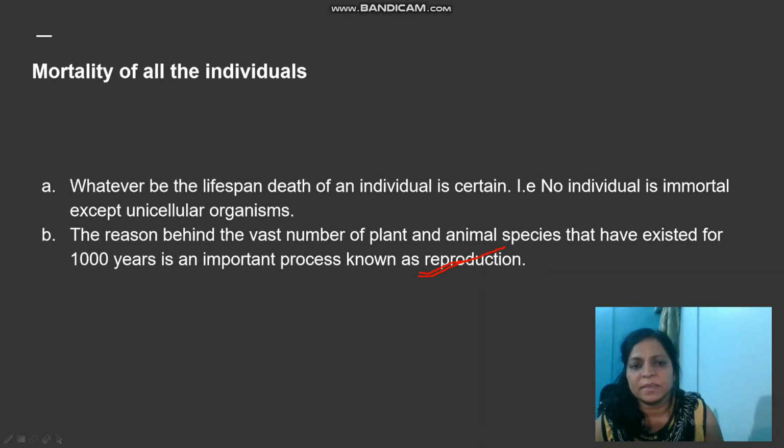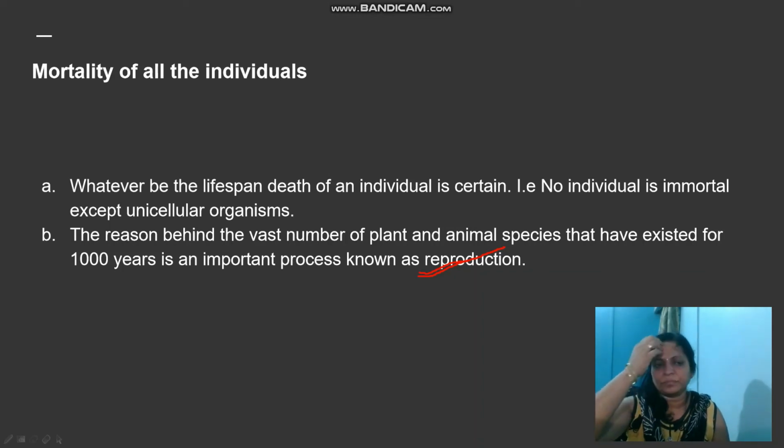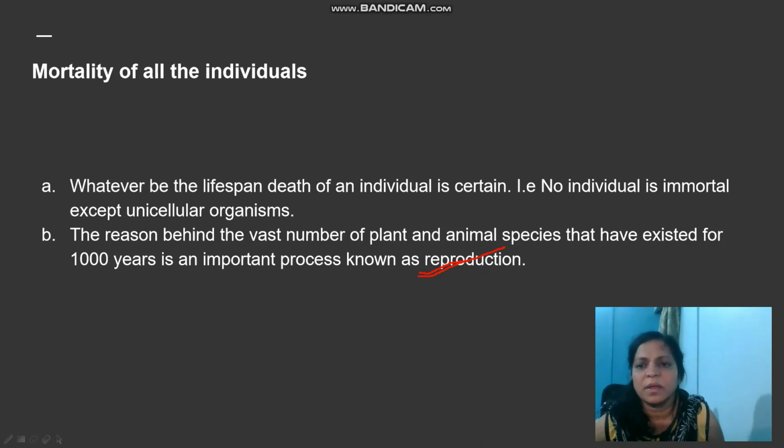This concept we'll discuss a bit more. Why are unicellular organisms considered immortal? Because they are composed of a single cell, their division itself means reproduction. They do not show death, but get involved in the next generation. Therefore unicellular organisms are considered immortal, but all other organisms which are born and have lifespans are bound to die.